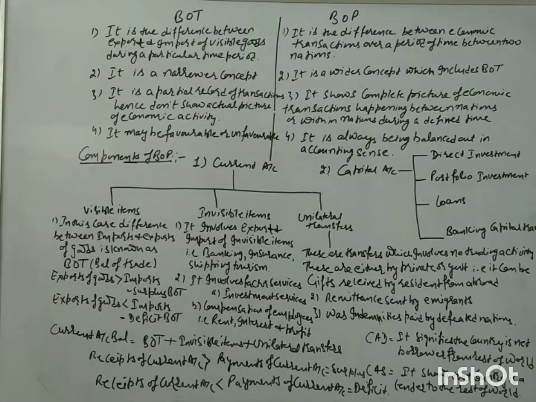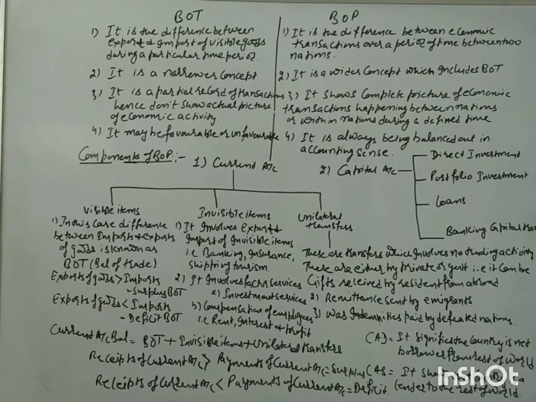There is no fixed investment. So over one financial year these transactions are being done, and after that there will be a new set of transactions. But in case of capital account the transactions are done for a longer time period. That's why they qualify as the capital transactions.